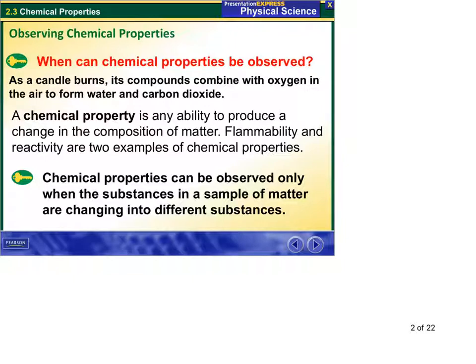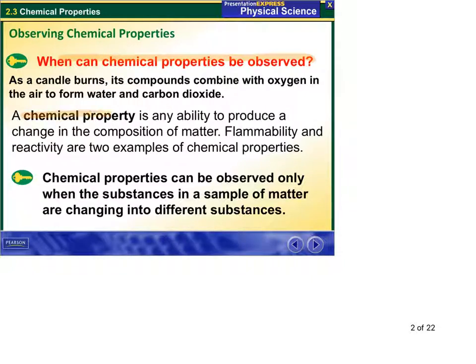Today we get notes for section 2.3, chemical properties. Then our key questions: when can chemical properties be observed? As a candle burns, its compounds combine with oxygen in the air and form water and carbon dioxide.